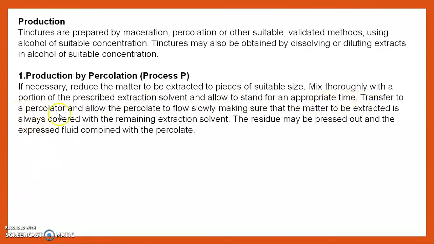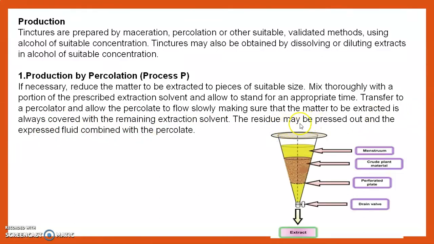Transfer to a percolator and allow the percolate to flow slowly, making sure that the matter to be extracted is always covered with the remaining extraction solvent. The residue may be pressed out and the expressed fluid combined with the percolate.